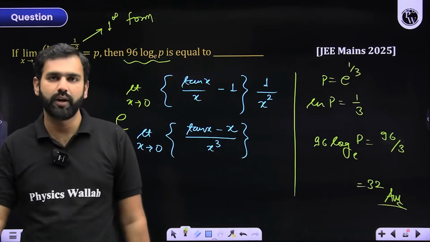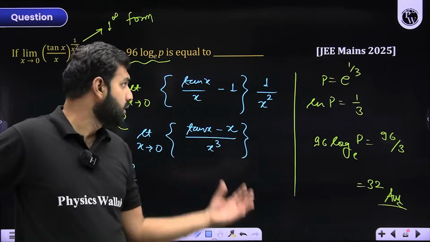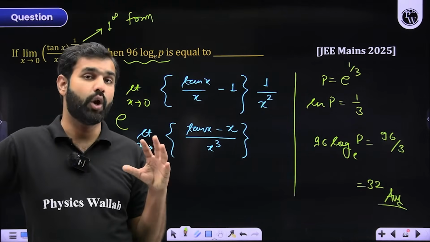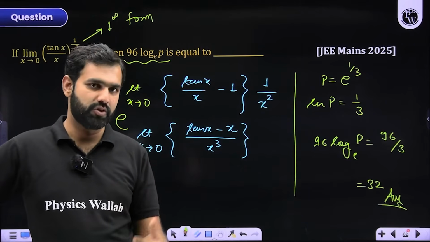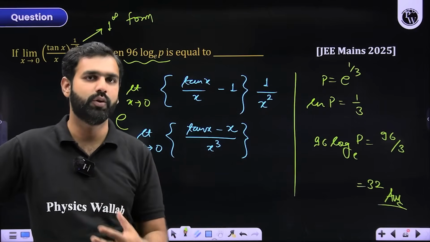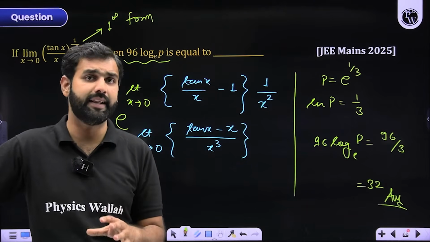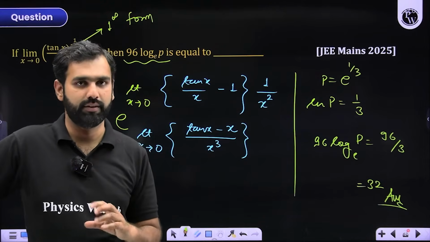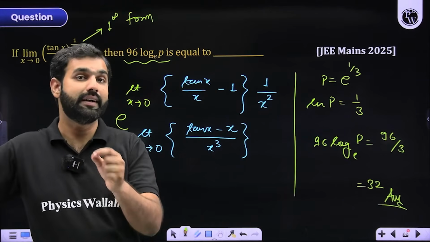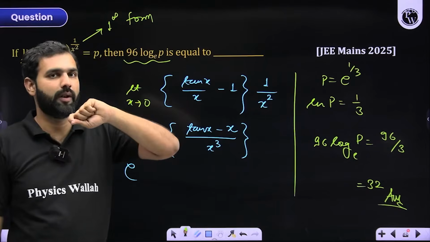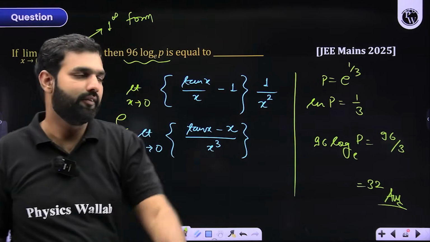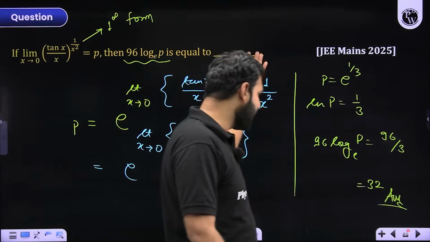I hope there is no doubt, confusion, or hesitation on that. You are able to get a lot of sense, a lot of clarity on this front now. How do you deal with questions based on 1 to the power infinity, 0 to the power 0, infinity to the power infinity, infinity to the power 0, something like that? By taking logarithm on both sides. But in the end, don't forget taking the anti-log. Although in this question, they have asked you question on logarithm as well. Log of that value only. So even if I forget taking it, I am very close to that answer only.